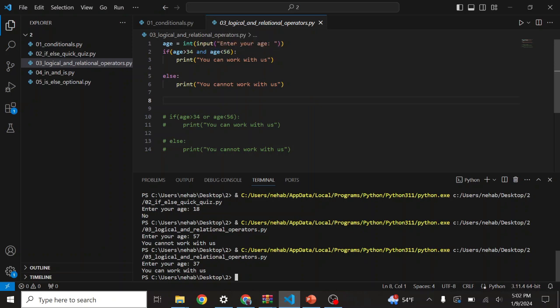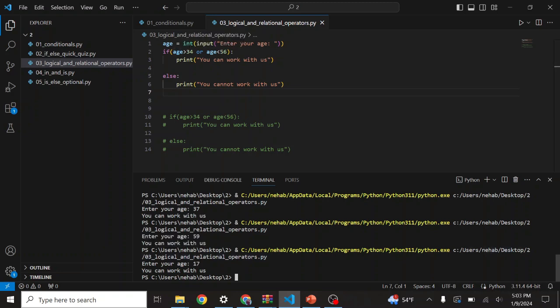And if I use this or, it means out of these two, any one condition can be true and then it will execute. So if age is greater than 34 or less than 56, and I put here, suppose 59, you can see 59 is greater than 34, that's why this command is executed.